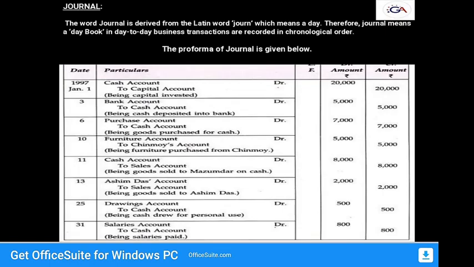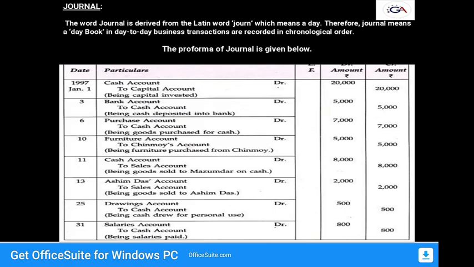So before recording the transactions in the accounting books or problems, first you have to know what a journal is. Actually, the word journal is derived from the Latin word journ, which means a day. Journal means a day book of day-to-day business transactions, because everyday transactions were recorded in chronological order.